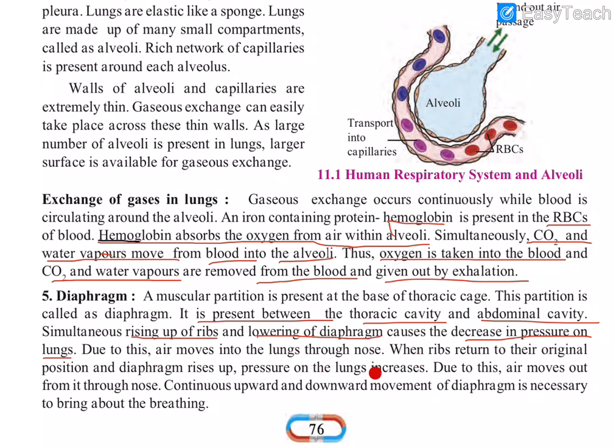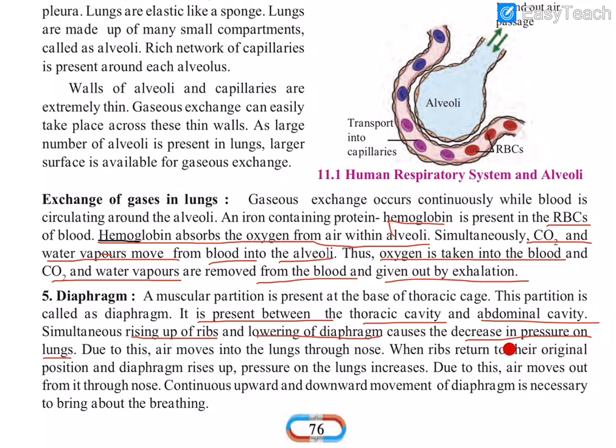When the ribs return to their original position, the diaphragm rises up, so the pressure in the lungs increases.